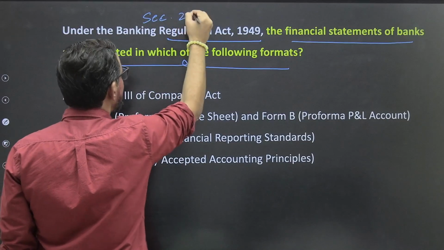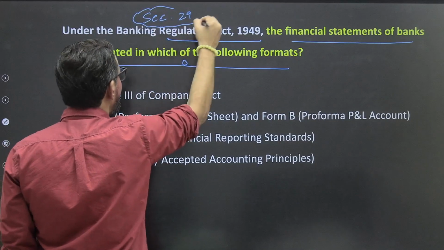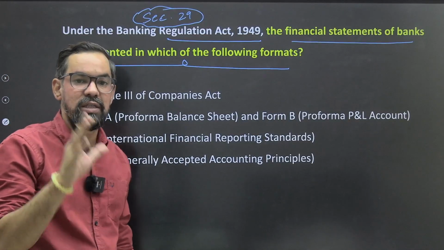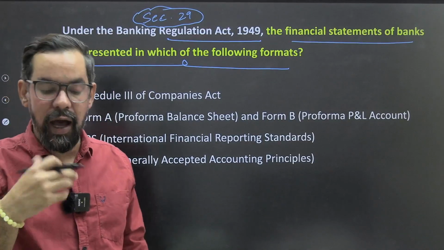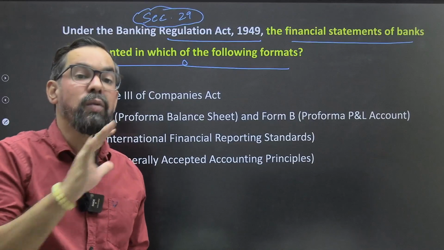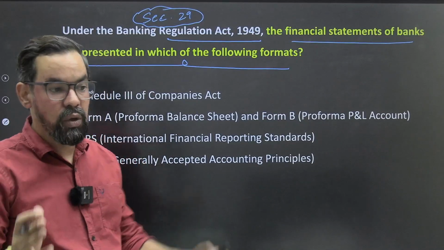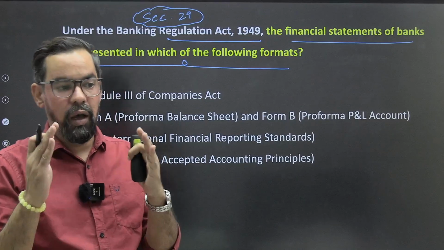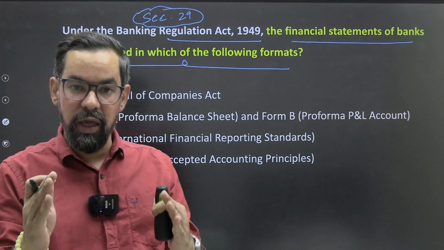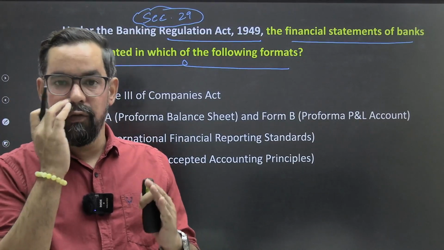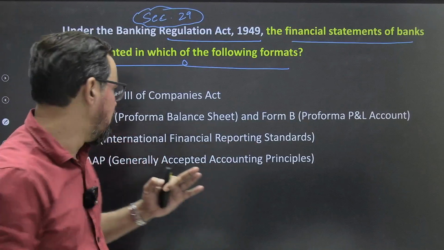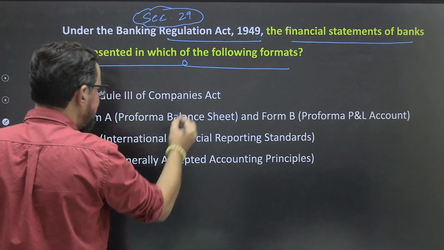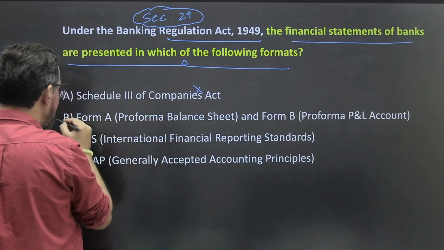Okay. So as per section 29 of the Banking Regulation Act 1949, RBI has defined how banks will prepare their final accounts. Okay. So they have given two formats: Form A, proforma balance sheet, and Form B, proforma profit and loss account. Okay. So third schedule of Companies Act, no. So what will be your correct answer?